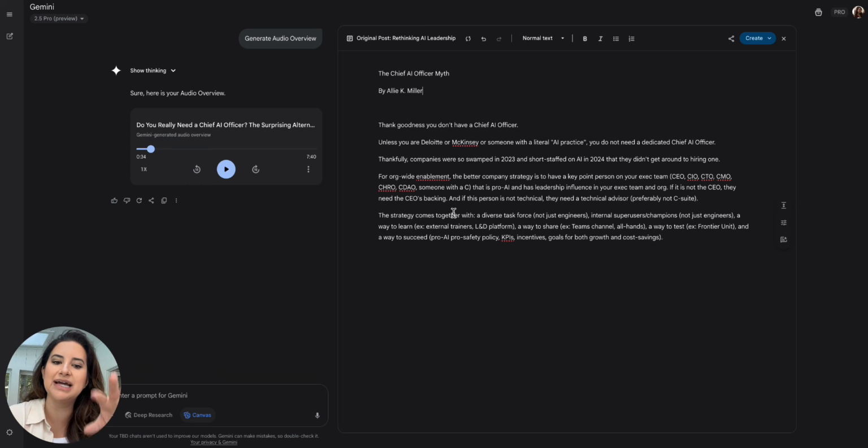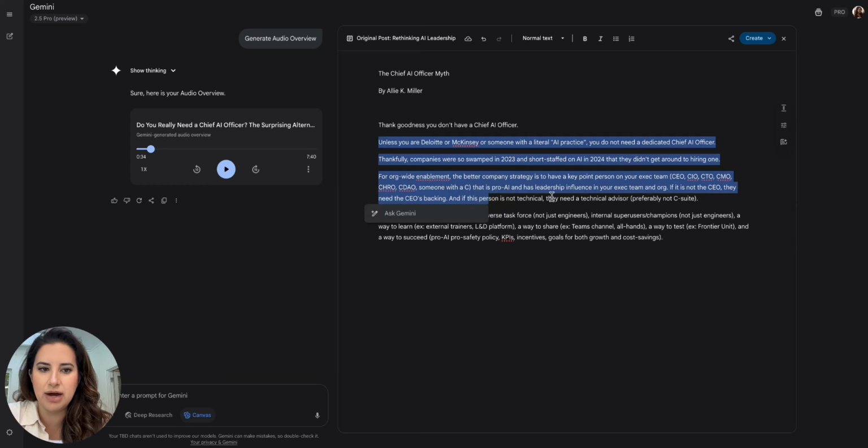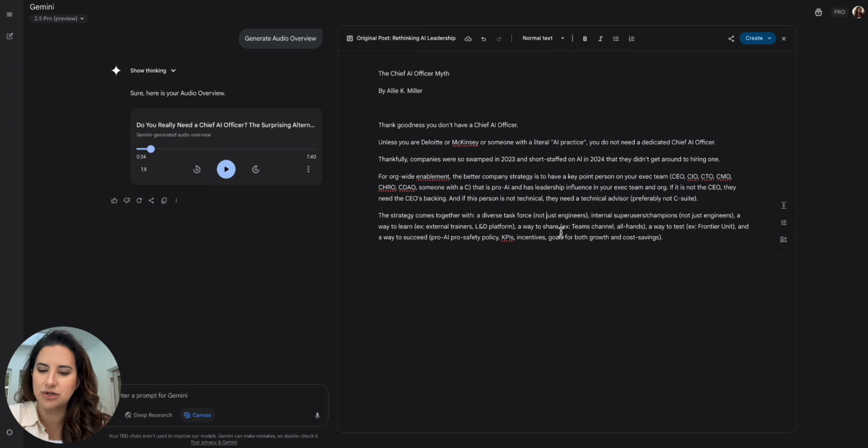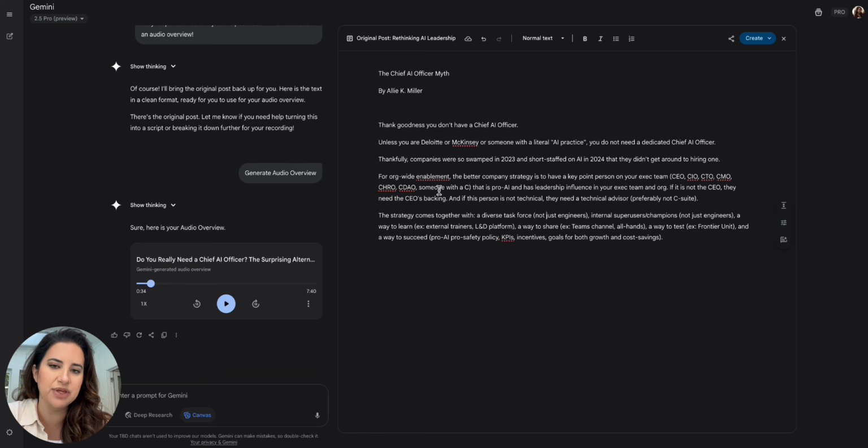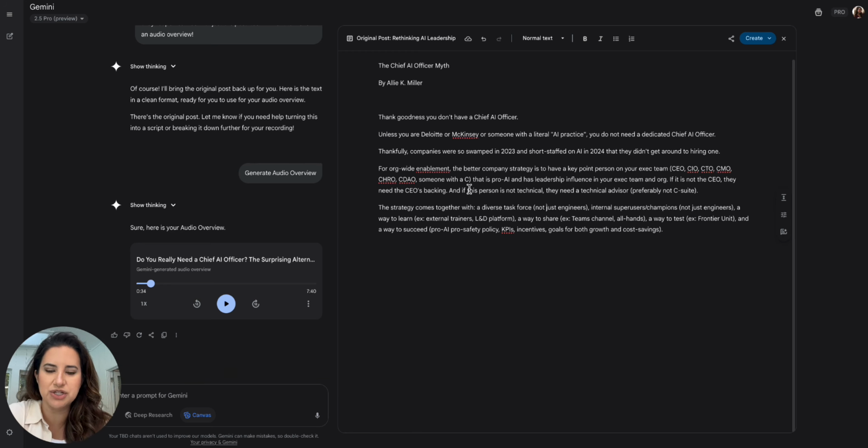Miller. I can honestly highlight any of this and do the expansion so that it has a little bit more to go off of. I can grab the original blog expansion that it gave me and use that because it has a little more meat. I can sit here and riff. I wrote all this from scratch. I can write 4 more paragraphs on the same topic.